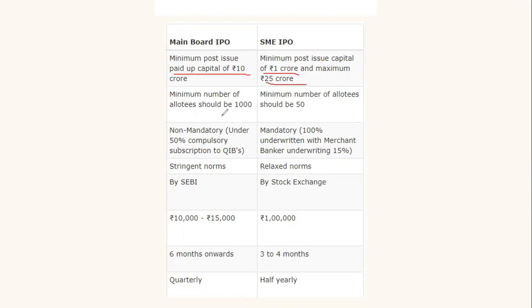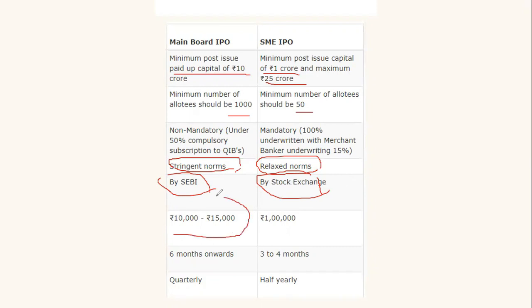Minimum number of allottees should be 1000 in a main board IPO and minimum number of allottees should be 50 in an SME IPO. Main board IPO has stringent norms whereas SME IPO has relaxed norms. Main board IPO is regulated by SEBI while SME IPO is regulated by the exchange, which is generally BSE. Minimum allotment for a main board IPO is between 10,000 to 15,000 rupees and minimum allotment for an SME IPO is rupees 1 lakh. So these are some of the differences between a main board IPO and an SME IPO.